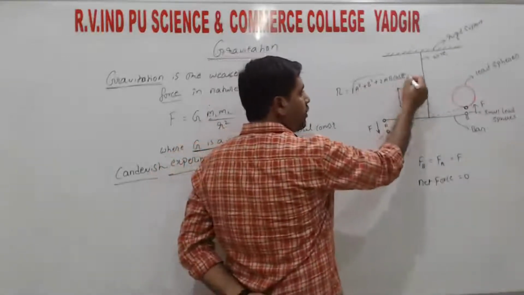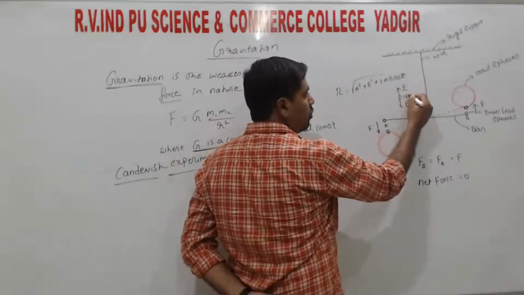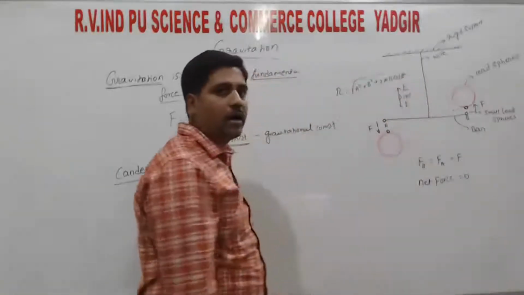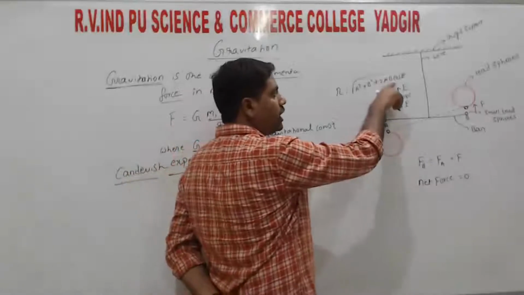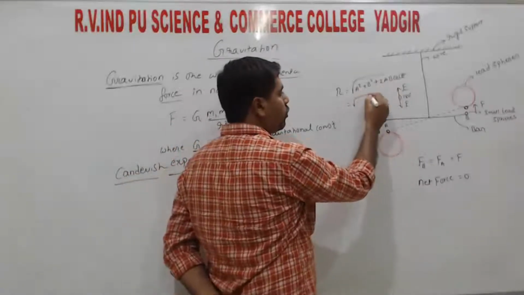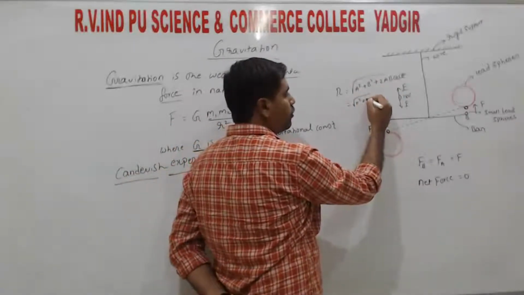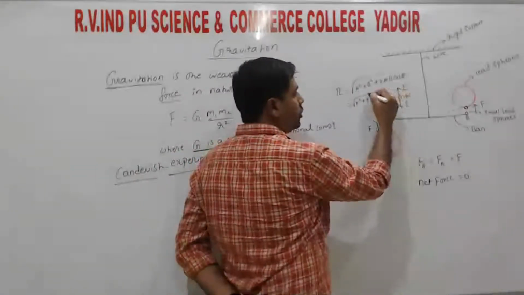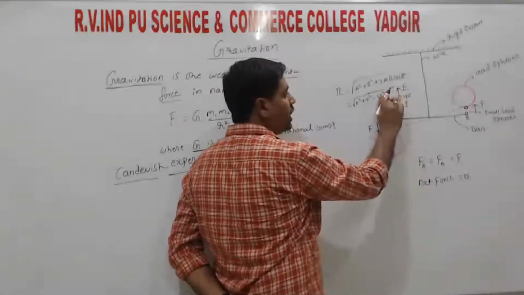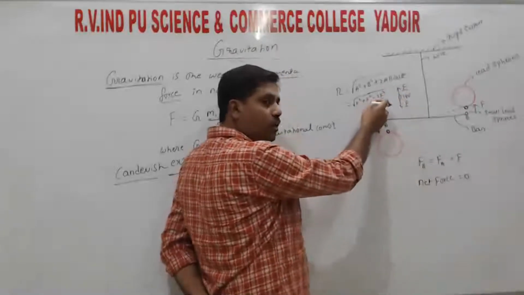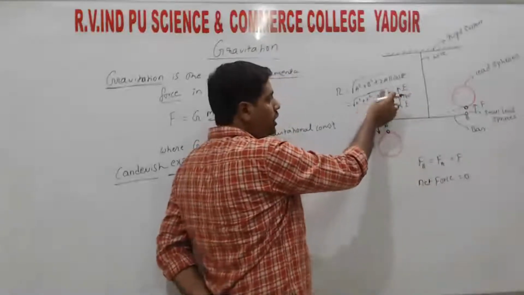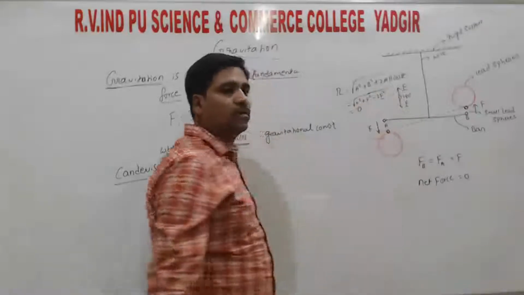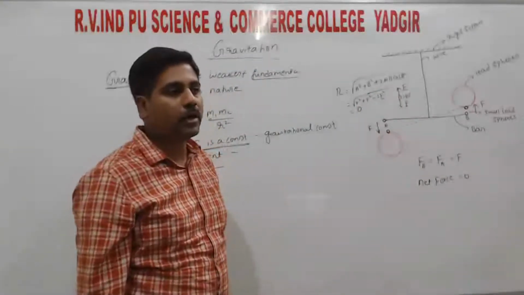What is the value of cos theta? It is 180 degrees, and cos 180 degrees means -1. So we get the square root of F square plus F square minus 2 F into F. F into F again gives F square, so 2F square minus 2F square, and we get 0.